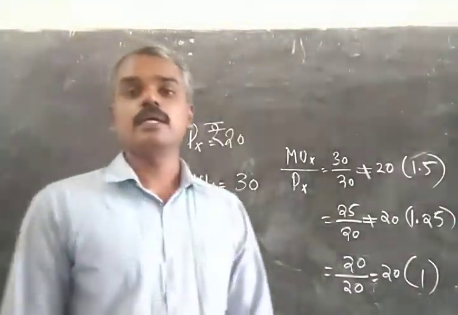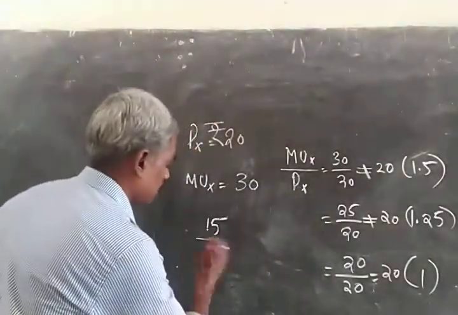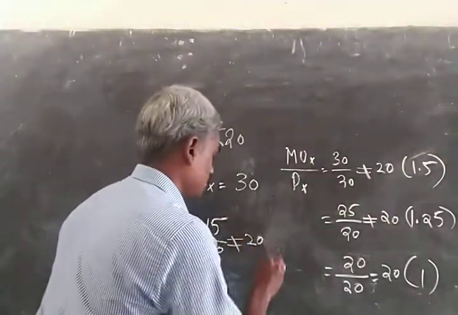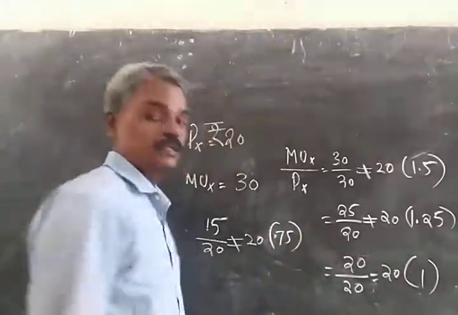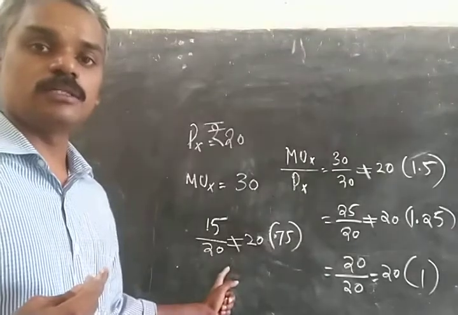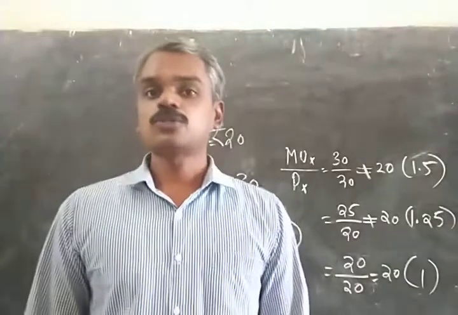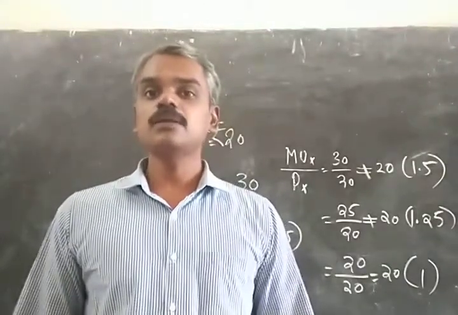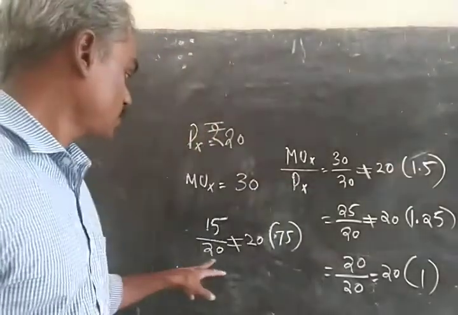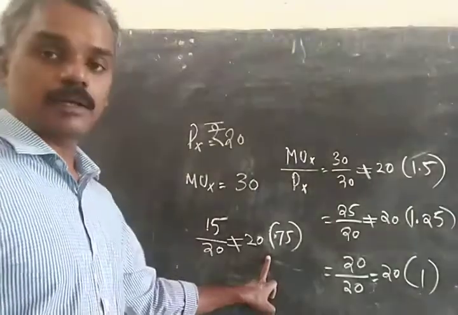The marginal utility that he gets from consumption of the commodity X is 15, and the price is the same at 20. Now it is not equal to 1, and the ratio is 0.75. That is, by consuming the fourth unit of the commodity, the consumer is getting only 0.75 worth of utility by spending 1 unit of money. So the utility is less than the utility of money, or the disutility of money spent, and therefore the consumer will not go to the fourth unit because he is actually making an irrational choice here.